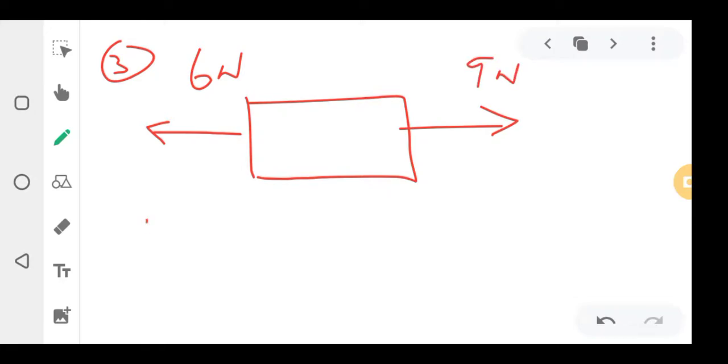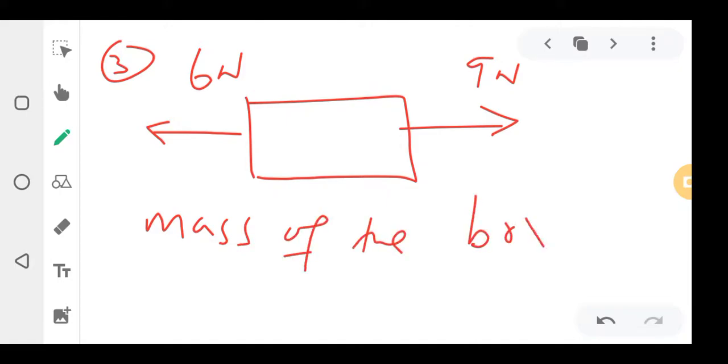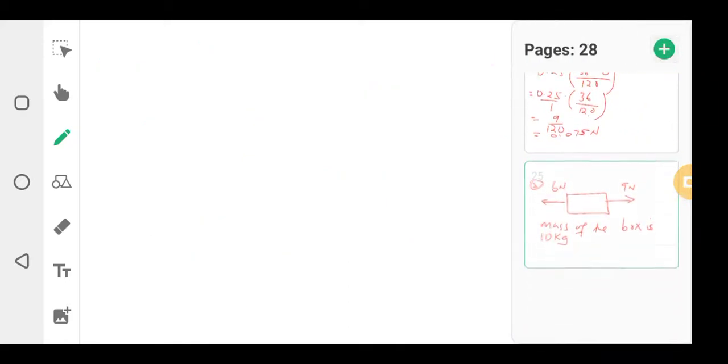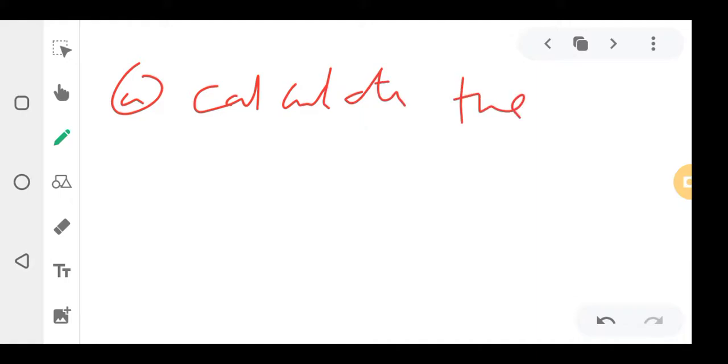And then they say the mass of the box is, for example, 10 kgs. Okay? And then the first question they can ask you is: 1, calculate the resultant force. Calculate the resultant force.